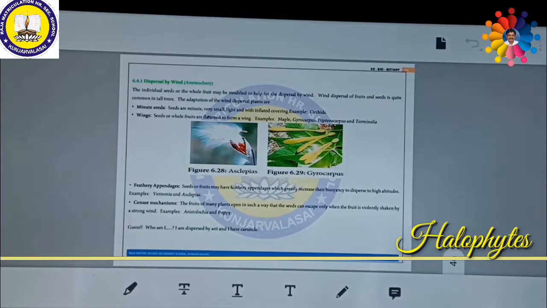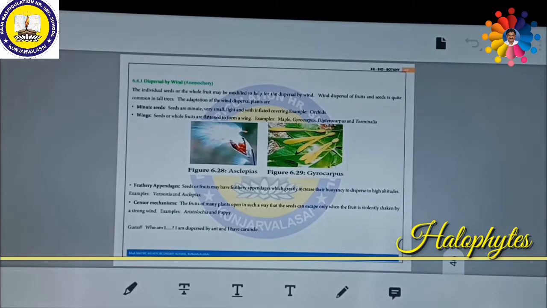Suppose the seeds or fruits are dispersed by wind, this is called anemochory. Anemo means air, so dispersal by wind means anemochory. If they are dispersed by water, hydrochory. If they are dispersed by animals, zoochory. If they are dispersed by themselves by auto explosion, it is called autochory. So depending upon the various agents, this dispersal will vary.